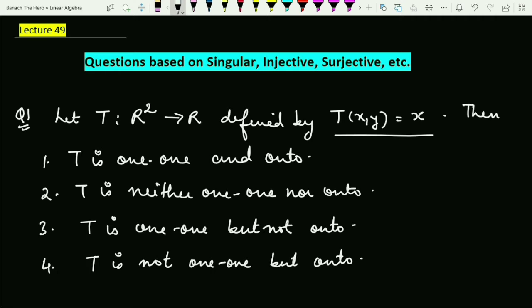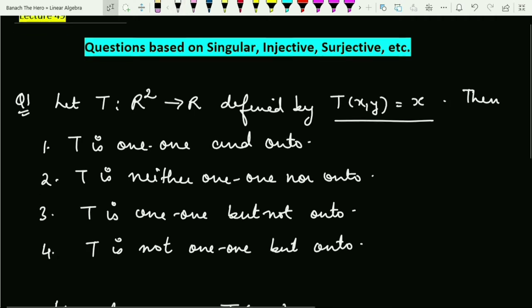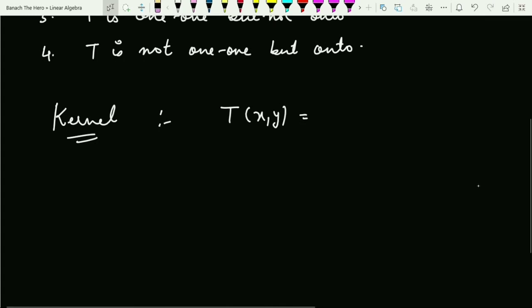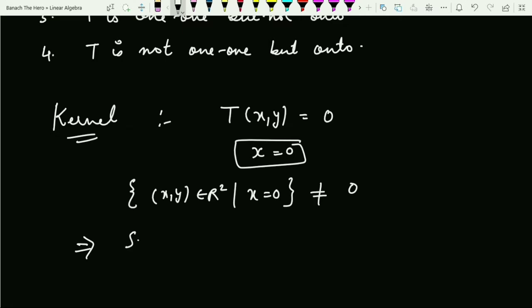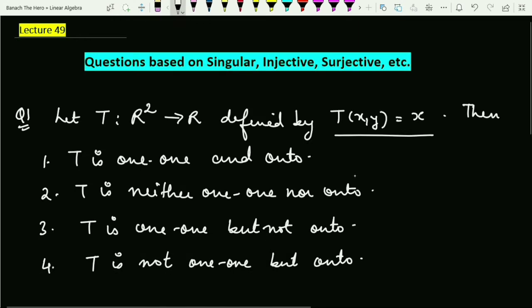So let us see. In order to check 1-1, let us check the kernel. The kernel is T of (x, y) equals 0. And what is T of (x, y)? So this implies x equals 0. So what is the kernel? The kernel is the collection of all the points (x, y) coming from R square such that x is 0, which is clearly not equal to 0. So since the kernel is non-zero, the map is not 1-1.